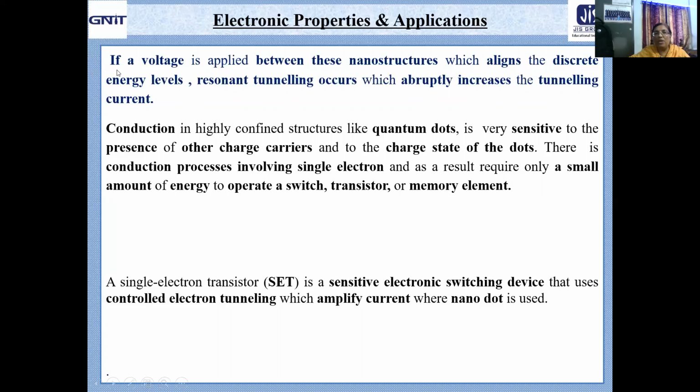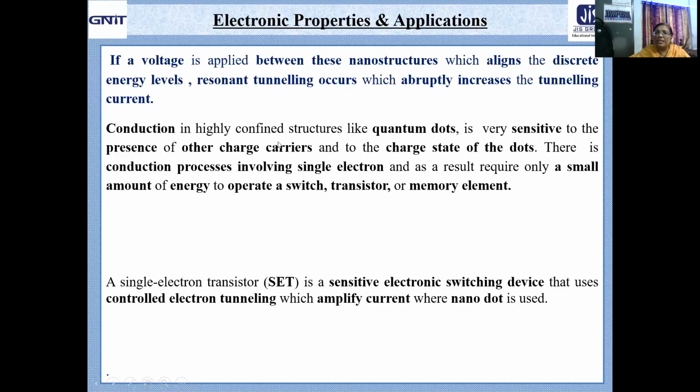Now, if additional voltage is applied between these nanostructures which aligns the discrete energy levels, then there will be resonance in tunneling, and you will get a large change, that is an abrupt increase in tunneling current. This resonant tunneling is very, very important nowadays.